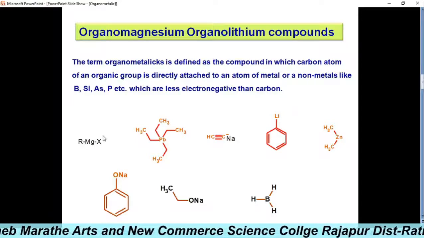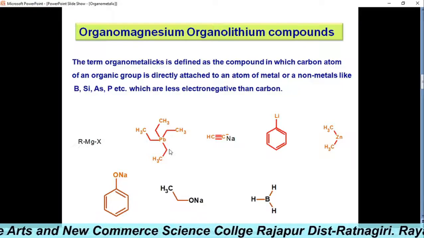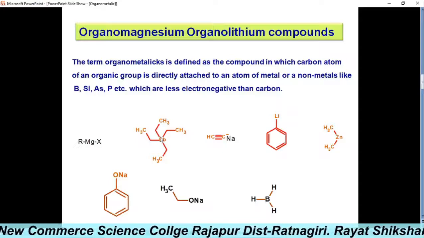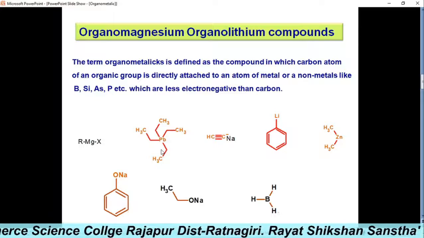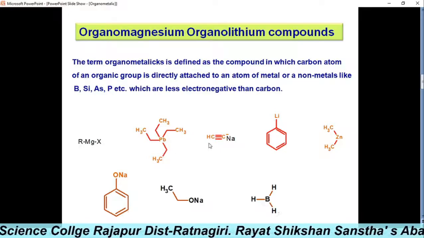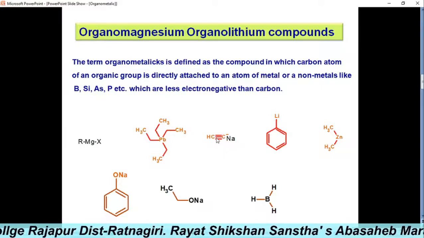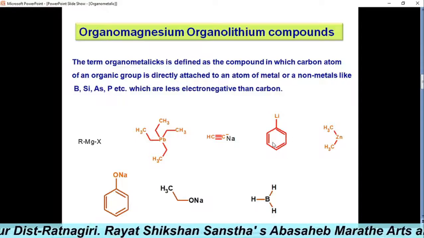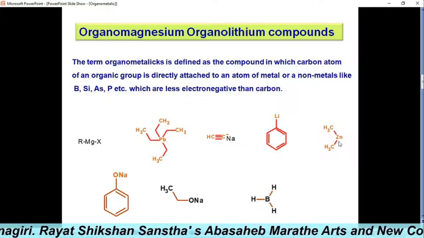So it is an organomagnesium compound. Another, tetraethyl lead, is also organometallic. Other examples: sodium acetylide, phenyllithium, diethyl zinc, dimethyl zinc.